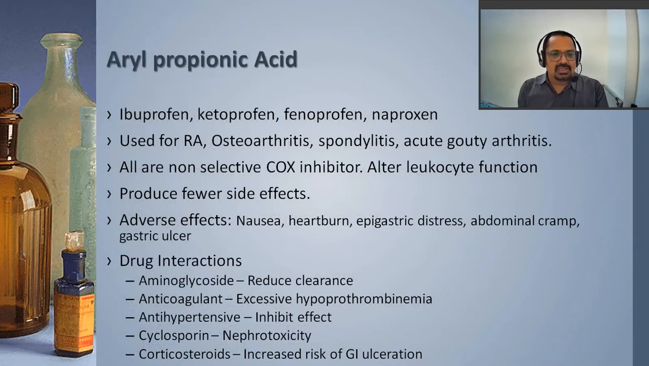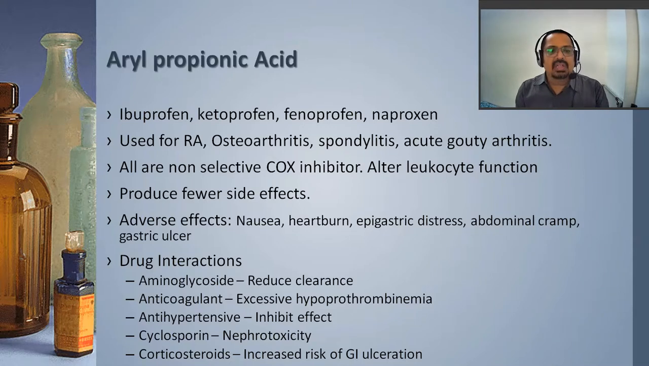The next category of drugs is aryl propionic acid. Examples are ibuprofen and ketoprofen. Again, they are non-selective COX inhibitors and very good anti-inflammatory agents. Due to being non-selective, the obvious side effects are nausea, vomiting, gastrointestinal upset, abdominal cramps, and peptic ulceration. Due to their potent anti-inflammatory property, they are effective in the management of rheumatoid arthritis, osteoarthritis, and spondylitis. They also have interactions with many drugs like aminoglycosides, anticoagulants, antihypertensive agents, and corticosteroids.